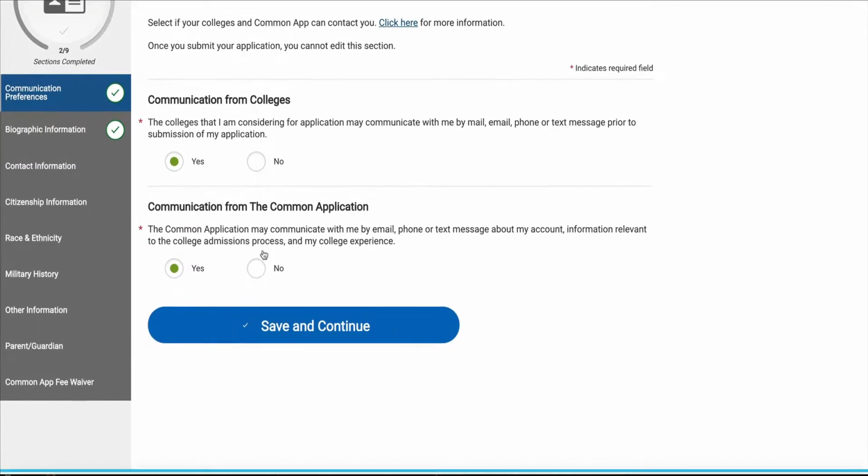Following that question, you have a question about Common App communicating with you. Again, this is via email, phone, or text, and this is regarding your account or relevant information. If you're okay with them communicating with you, you can say yes. If you're not, you can say no. I'm going to say yes and save and continue to the next section.